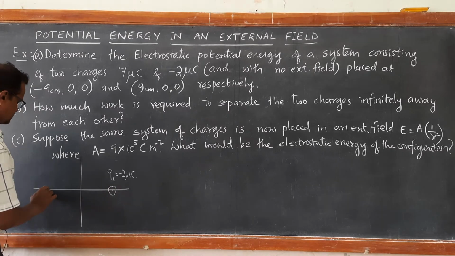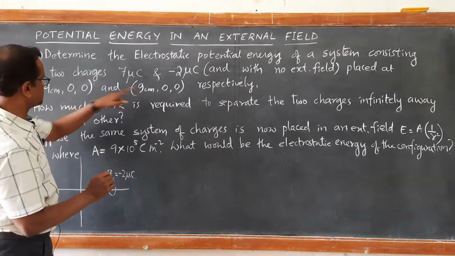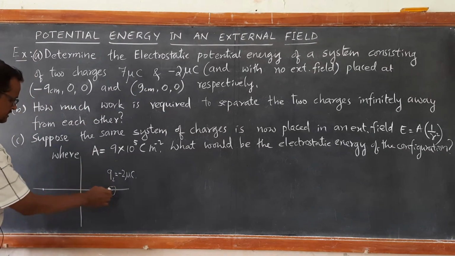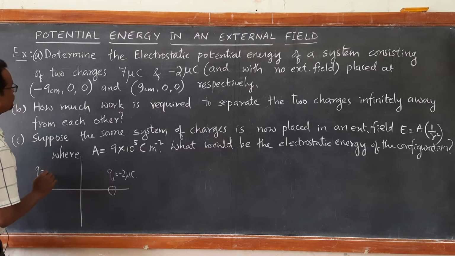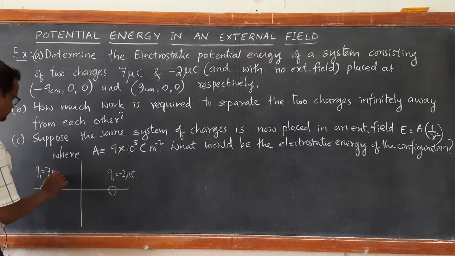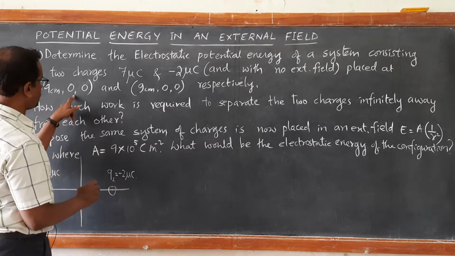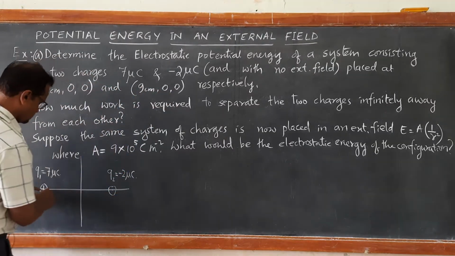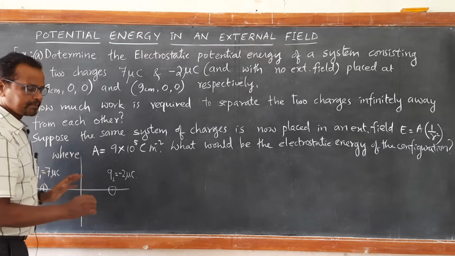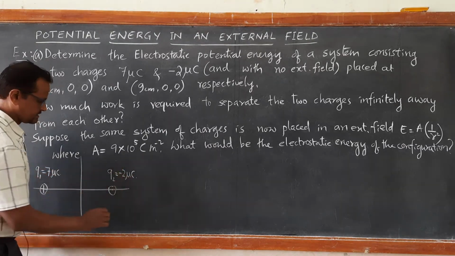At minus 9 centimeter, exactly here, there is a positive charge, but this is Q1 of 7 microcoulomb and its y, z components are 0, 0. Means the system of these two charges are present along x axis.